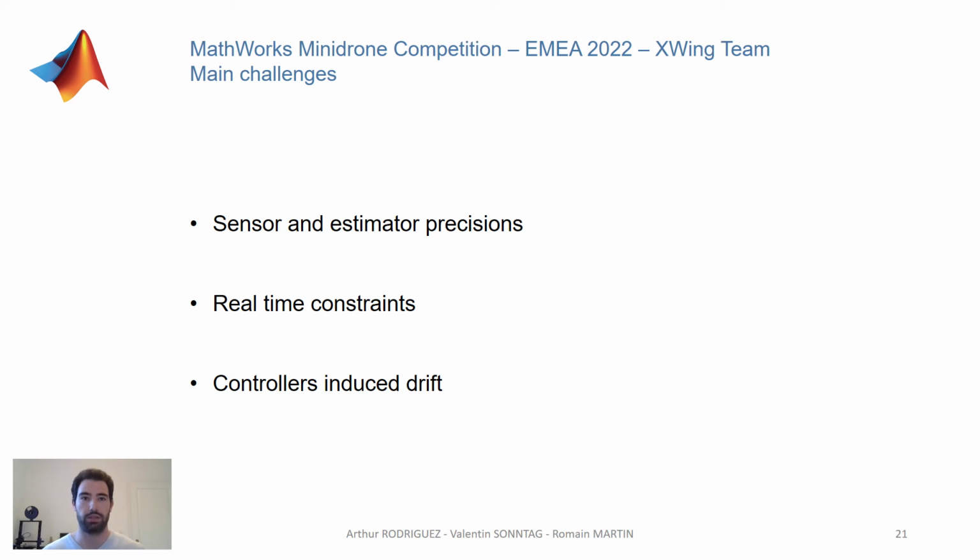We also faced some real-time constraints related issue. Indeed, the goal point provided by the image processing systems needs to be filtered to smoothen the steps introduced by the scheduling rate difference between the image processing system and the control system. In terms of accuracy, the integral component of the controller was introducing some drift when switching from one segment to another. This issue has been addressed by resetting the integrator value when changing segments.